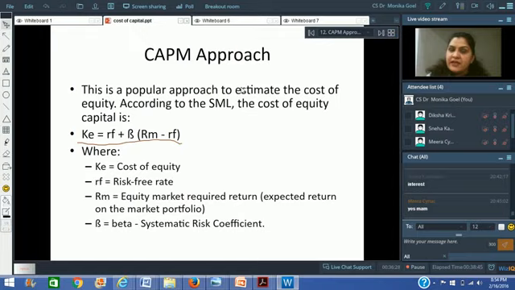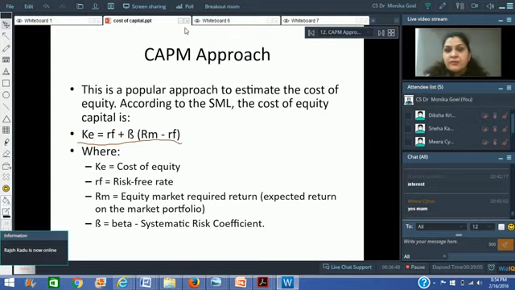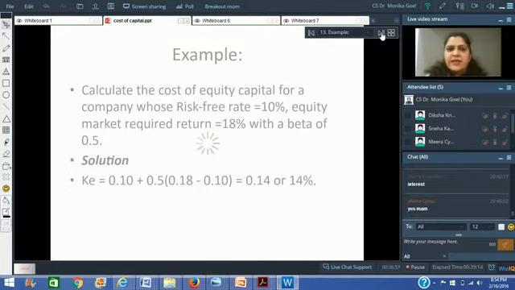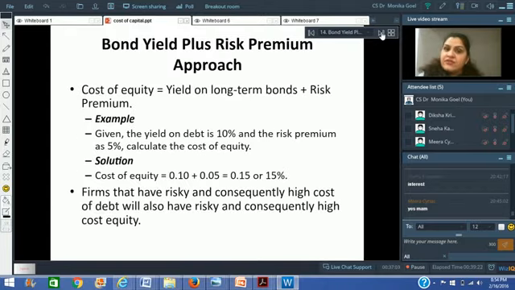We said that in order to find out the cost of equity, one way is to use the CAPM approach and apply this formula: RF plus beta multiplied by (RM minus RF). But at times we cannot, because there might be companies which are not listed on the stock exchange, and there we cannot calculate their beta, since the company is not in the stock exchange. So how do we know the sensitivity of the company to the market index? Therefore we are not able to find their beta. So in the case of those companies, how do we find out the cost of equity? For that, we have got another approach.